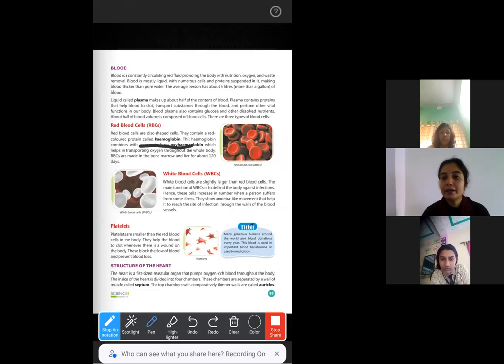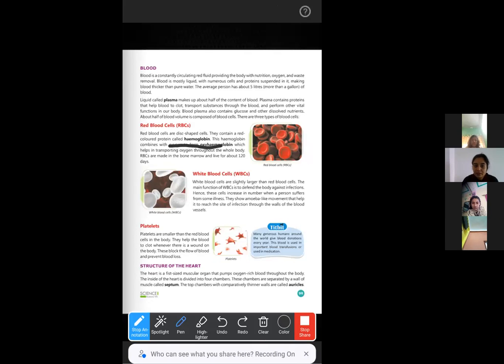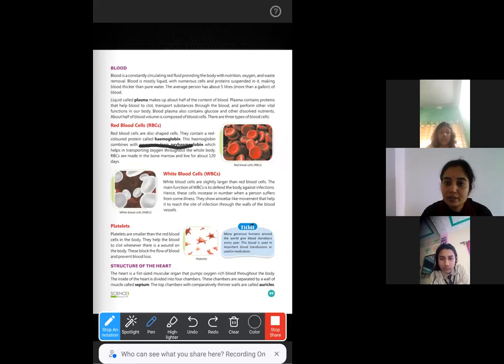And this hemoglobin binds with oxygen and makes oxyhemoglobin. In this form, oxyhemoglobin dissolved in blood, oxygen is carried in blood and taken to all the parts of our body where it is needed. So the main function of red blood cell is to carry the oxygen.